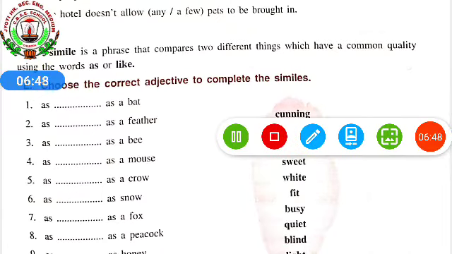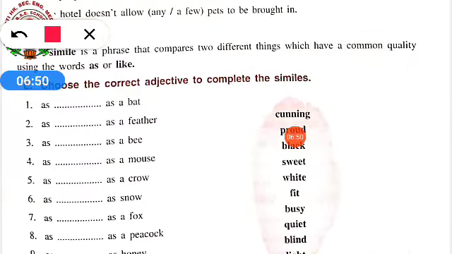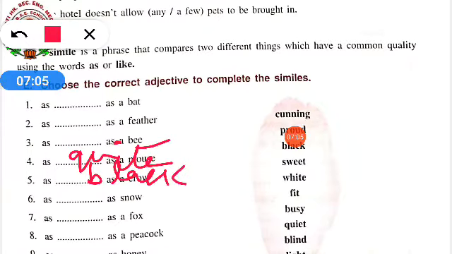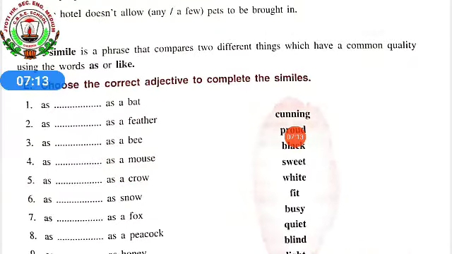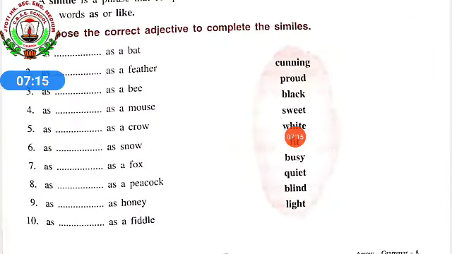Then fourth one, as dash as a mouse. So as quiet as a mouse. Because mostly whatever the mice are doing, they are doing it very quietly. As dash as a crow. So it will be as black. All the words I am taking are from the words which are already given over here. As black as a crow. So in the same way, rest 5 you have to do by yourself.